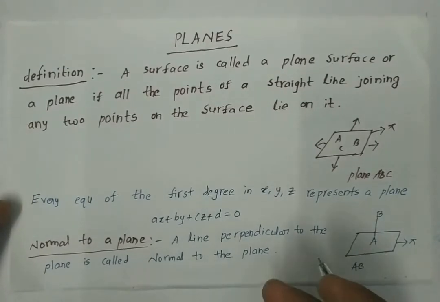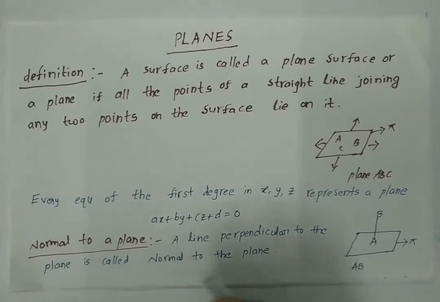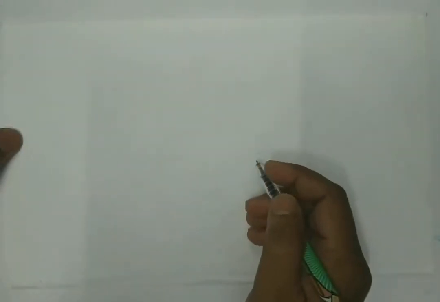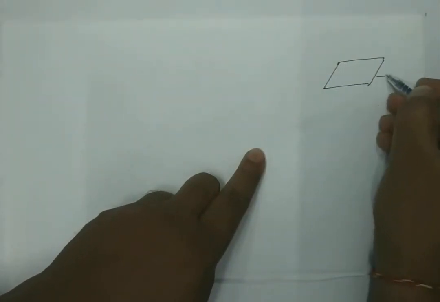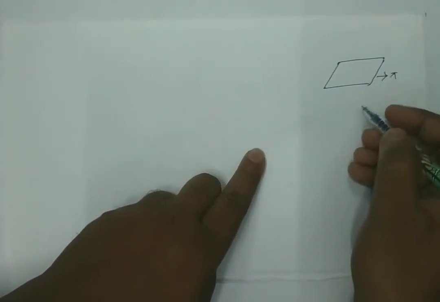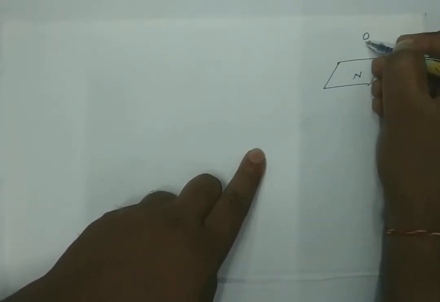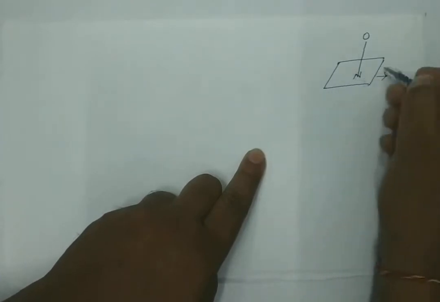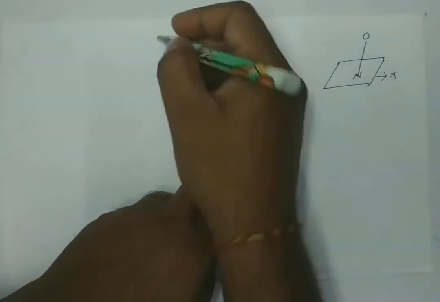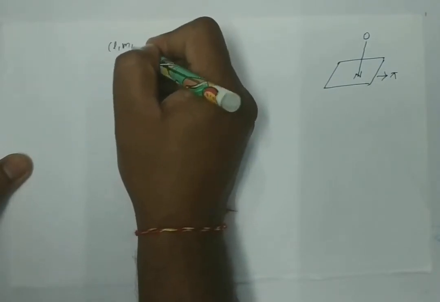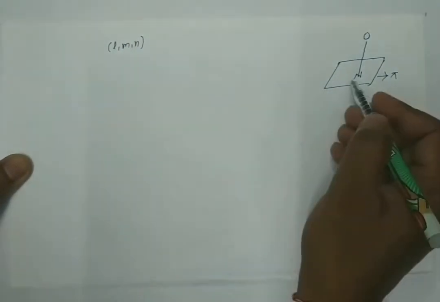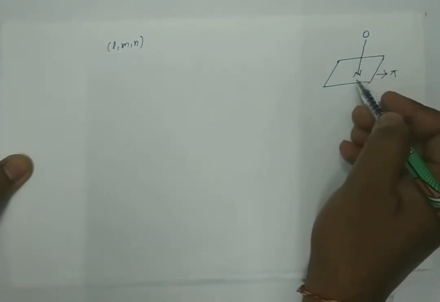Now let us see what the equation of a plane in normal form is. Let pi be any plane, and also consider N to be the projection of the origin in the plane, and let L, M, N be the direction cosines of the normal to the plane.